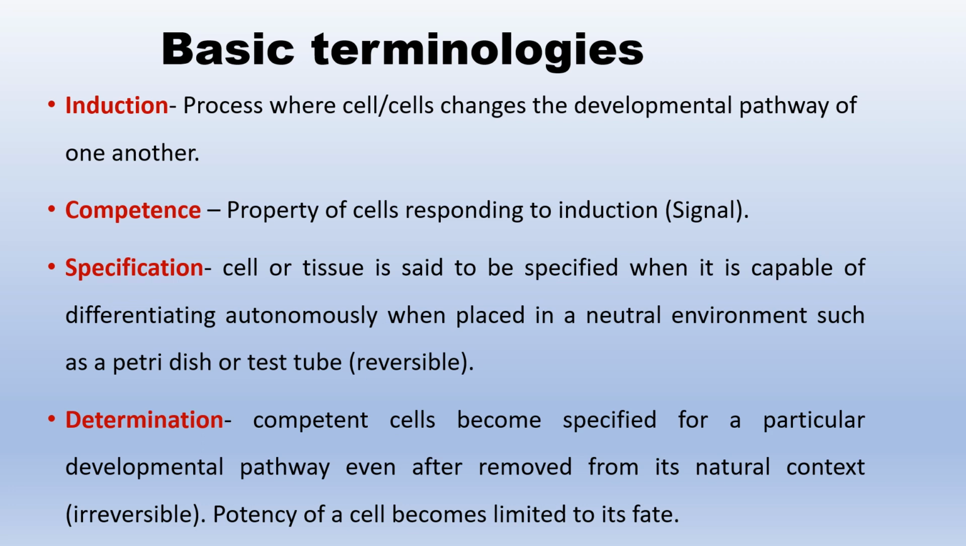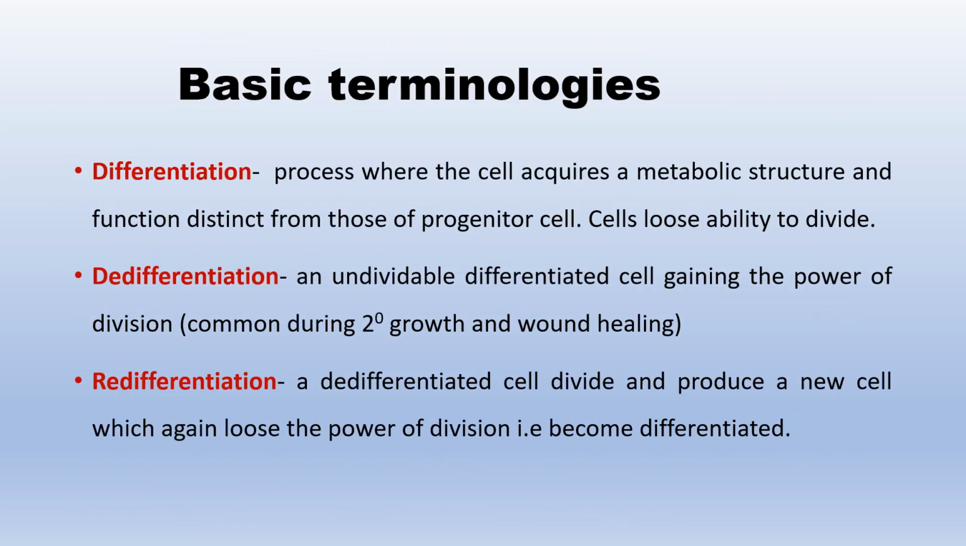Specification. A cell or tissue is said to be specified when it is capable of differentiating autonomously when placed in a neutral environment. Determination. Even if we remove the cells from their natural context, they are specified for a particular developmental pathway. The determination is irreversible. In this case, the cell's potential gets limited to its fate. Differentiation. A cell is said to be differentiated when its dividing ability is lost and it acquires a metabolic structure and function which is different from that of its progenitor cell.